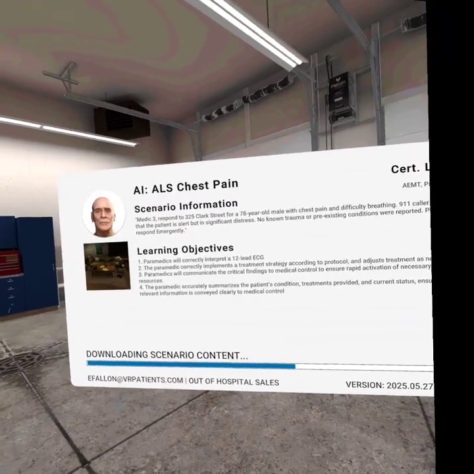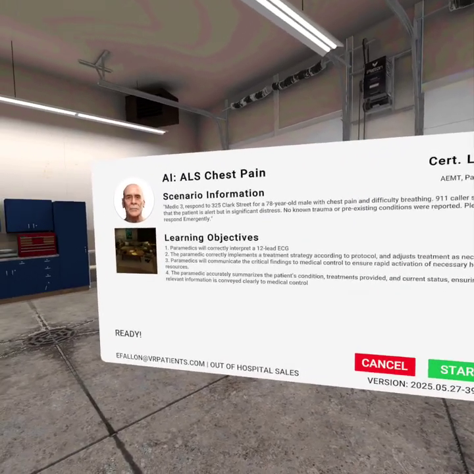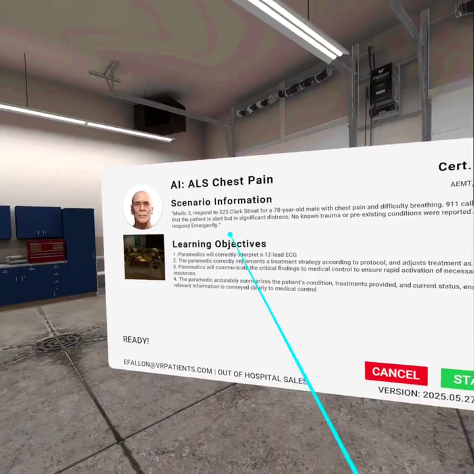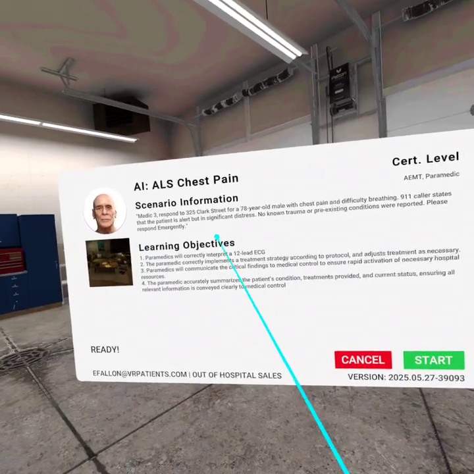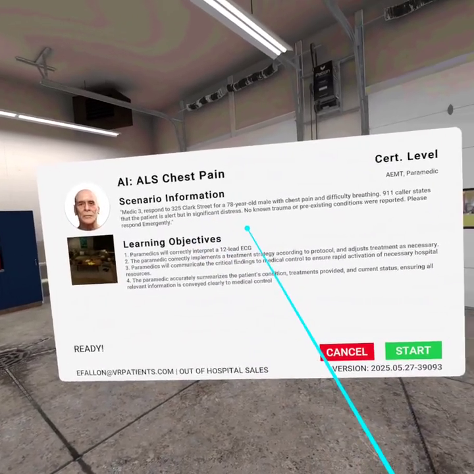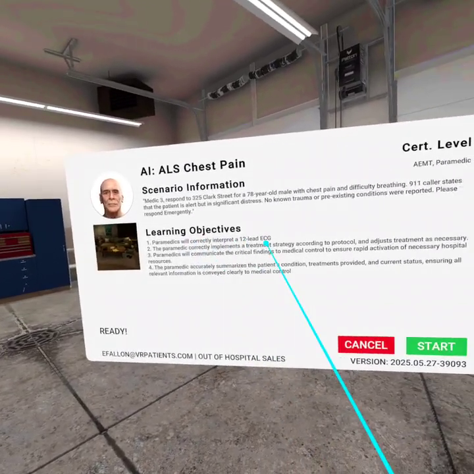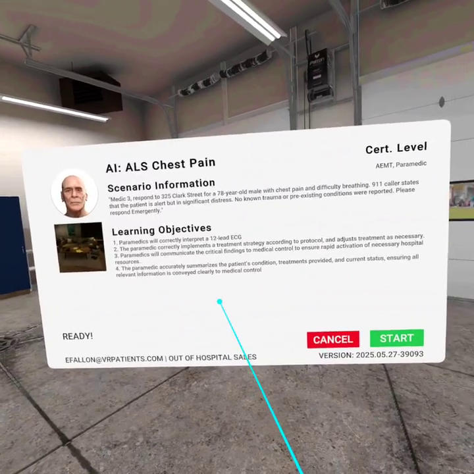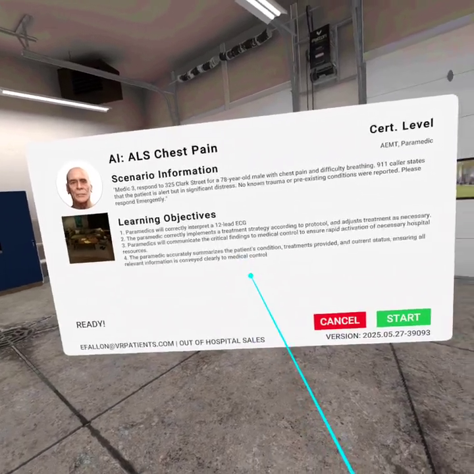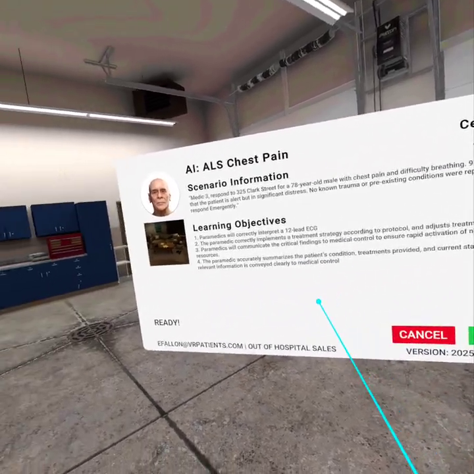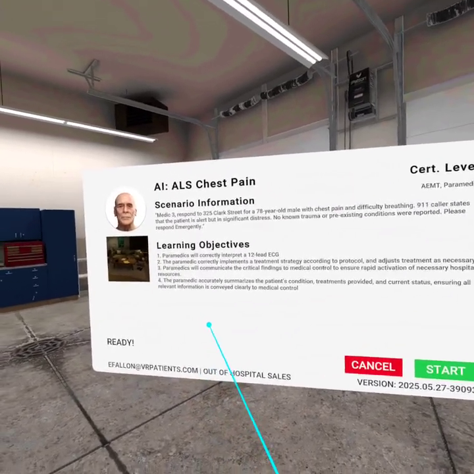And here we'll be presented with a pre-briefing screen. So, kind of setting the scene, any information you want the learners to have before they start. You can see here we have a 78-year-old male. Somebody called in 911 saying that the patient is alert but in significant distress, chest pain, difficulty breathing. Learning objectives: interpret a 12 lead, implement a treatment strategy, also communicate critical findings, and then summarize the conditions, treatments, current status.